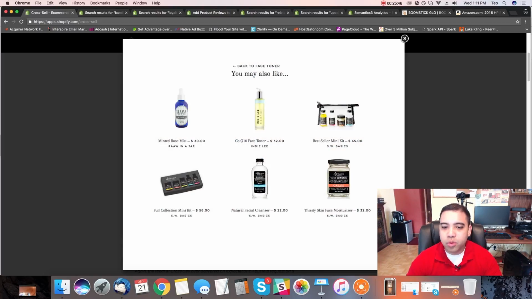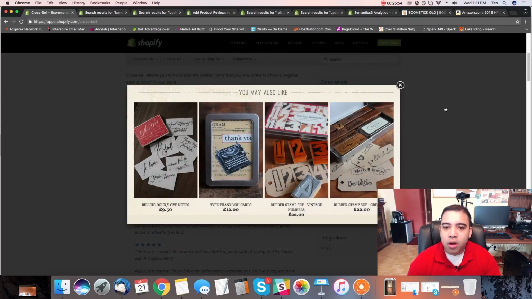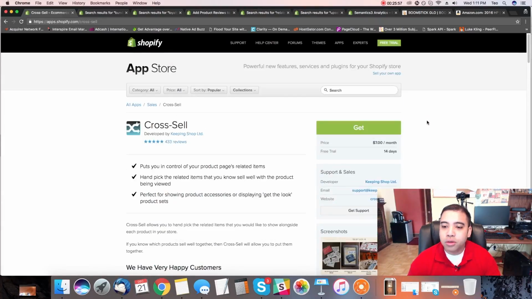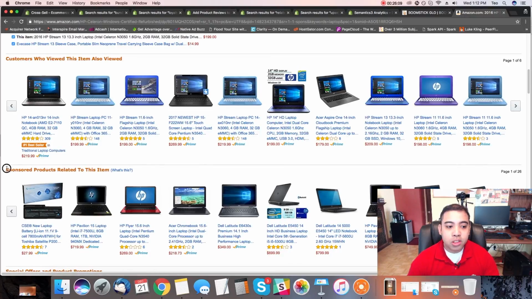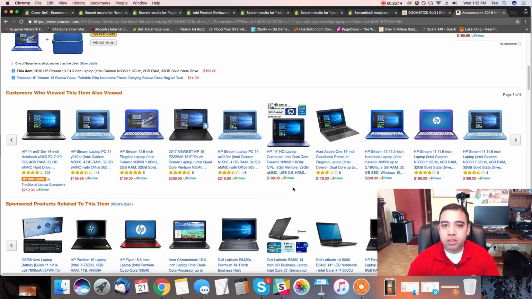So here's what it looks like in your store: you may also like this and that product. And it's very easy to install. All you do is pick the products that you want to cross-sell and add similar products. You handpick these items and put them onto your products page. At the very bottom of the products page, just like on Amazon as we've seen here, sponsored related products to this item. Basically the same related products to the product that you're selling right now.